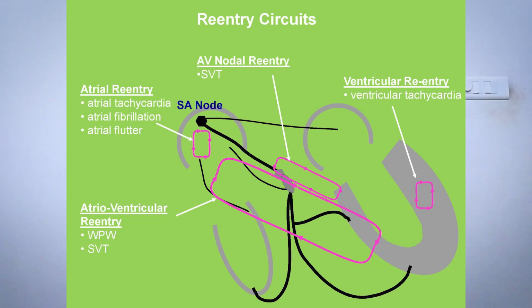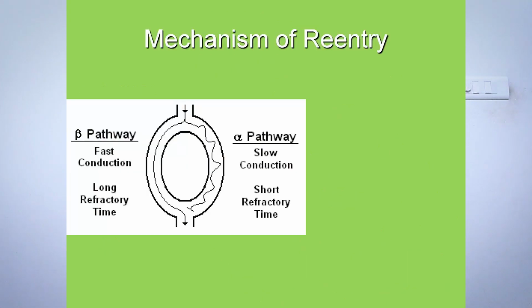Then one more picture for the mechanism of re-entry. There are two pathways, the alpha pathway and the beta pathway. The beta pathway is the fast conduction pathway and the alpha pathway is the slow conduction pathway. The fast conduction pathway takes a long refractory time, and the alpha pathway, the slow conduction pathway, takes a short refractory time. That's the re-entry mechanism. Next picture, you see the mechanism of re-entry, how it enters.